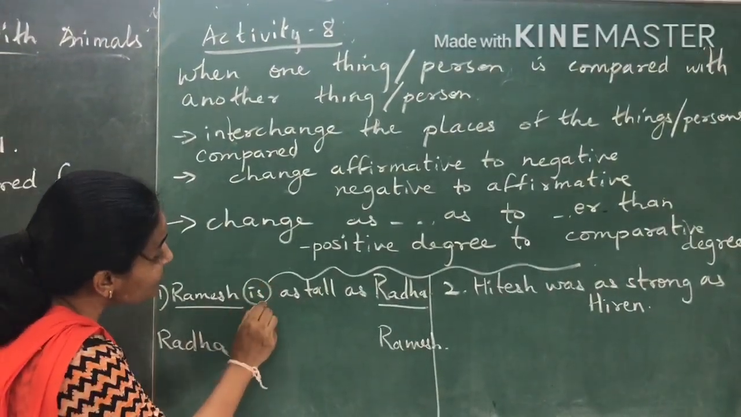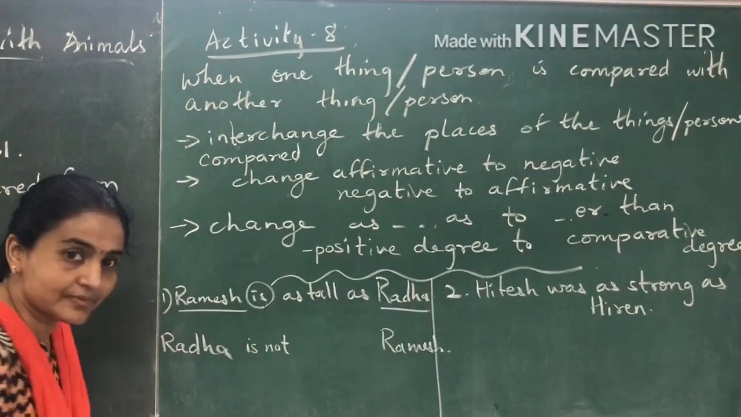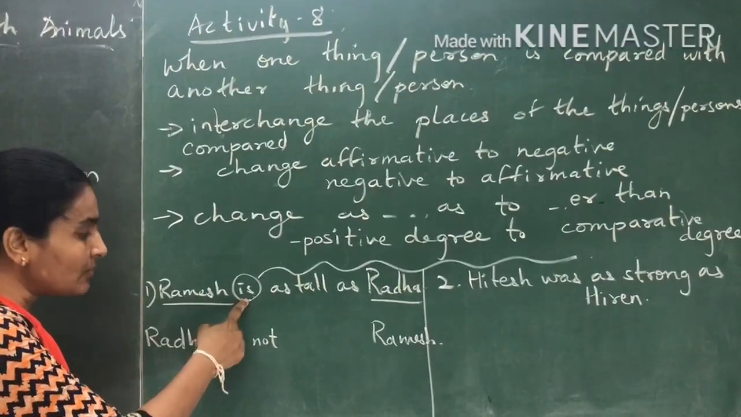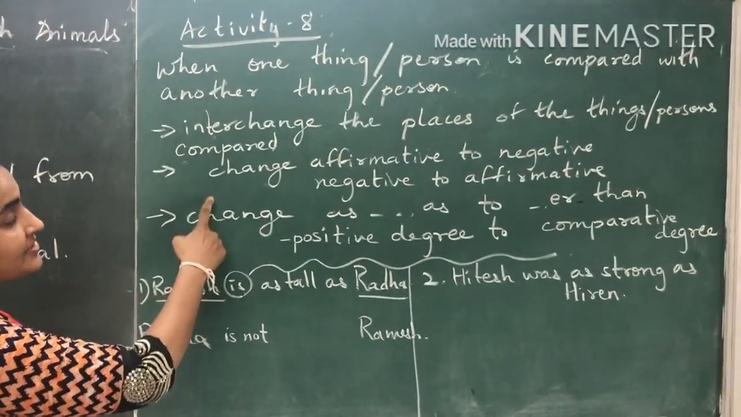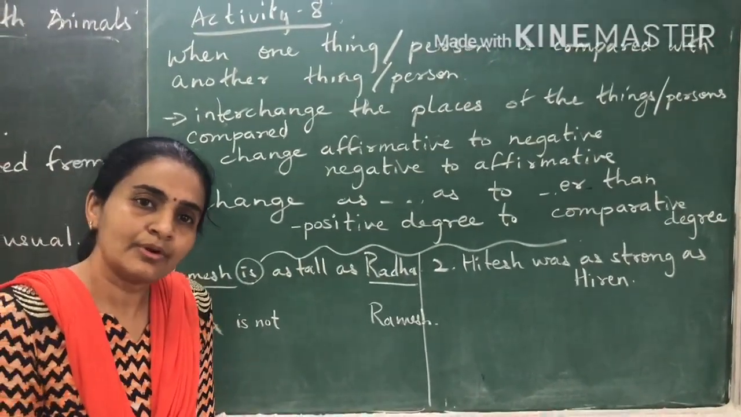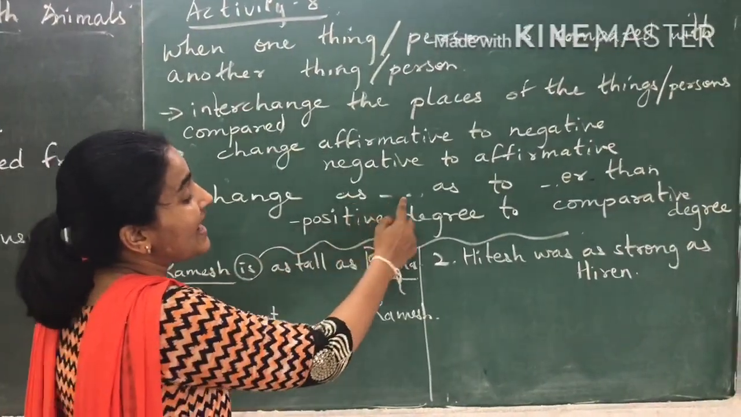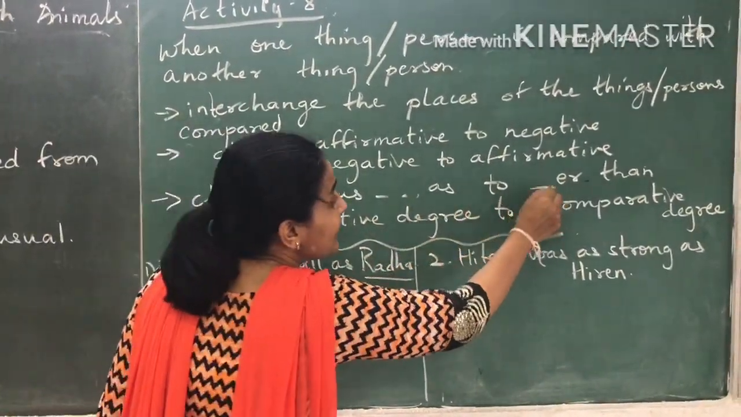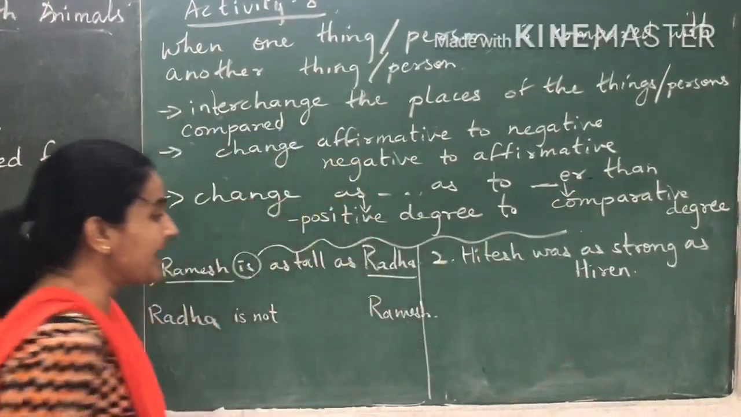Now see what is used over here? Is. So we will make it is not. If it would have been is not over here, we would have made it is. So first rule interchange. Second rule affirmative to negative or negative to affirmative. Okay. Third, change the degree as whatever as becomes ER then. So positive degree changes to comparative degree.